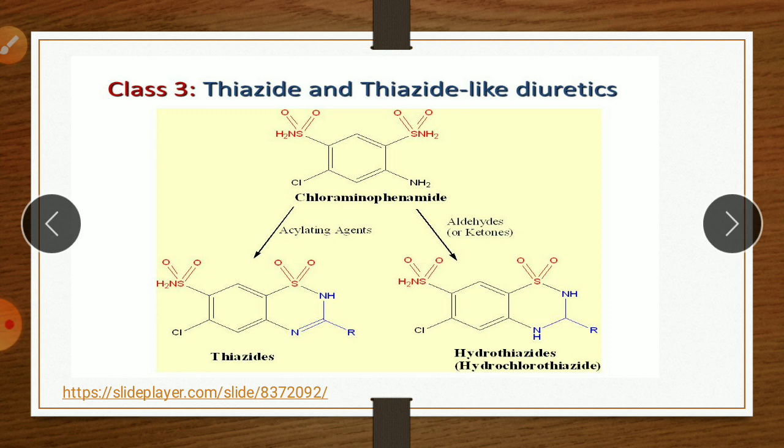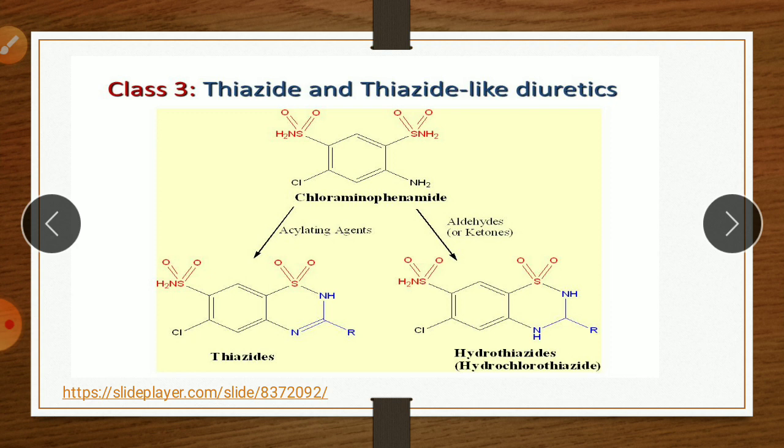Here the chloraminophenamide is a key intermediate in the development of diuretics that lack the undesirable property of CA inhibitors. When chloraminophenamide was treated with an acylating agent or acid, or aldehyde or ketone, it yields 1,2,4-benzothiazine 1,1-dioxide and the corresponding dihydro derivative respectively. The products of this reaction are called thiazide and hydrothiazide respectively.